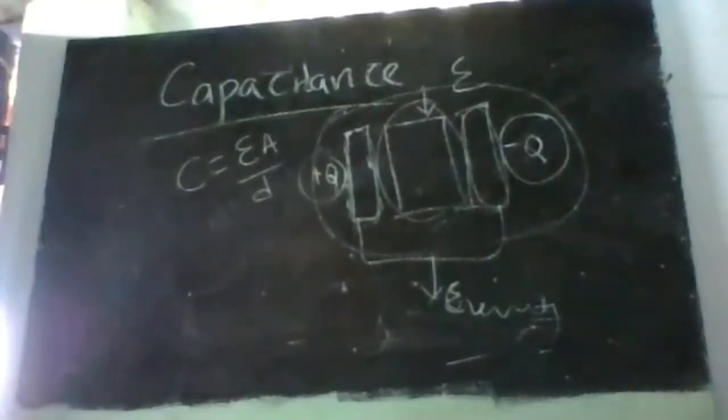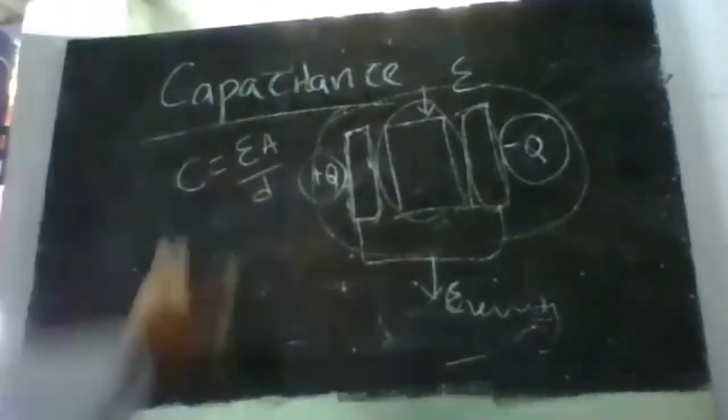So what is capacitance now? Any doubts quickly in the capacitance? Capacitance means the ability of a material to store energy. How do I form a capacitor? With two plates separated by a dielectric. So let us derive the formula for capacitance. First a general formula, and then we'll derive the capacitance of a parallel plate and a spherical shell. With that we'll stop for today.